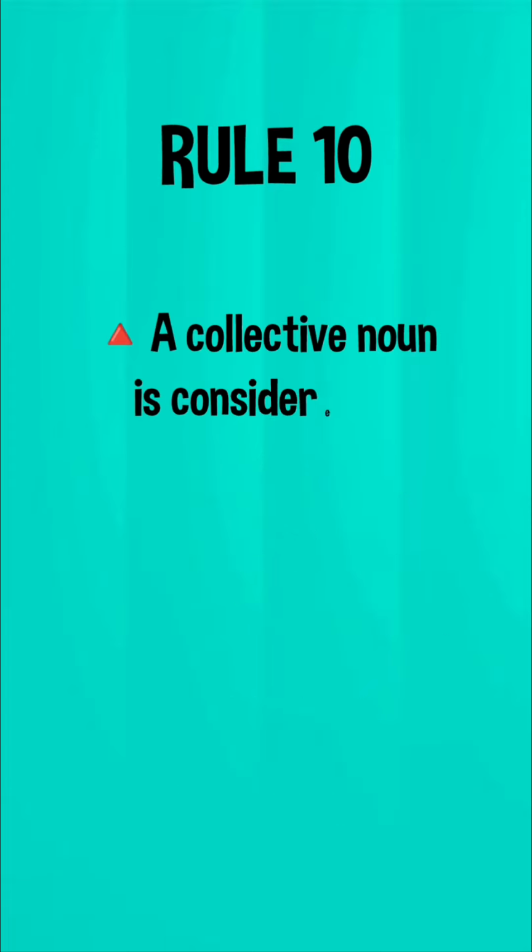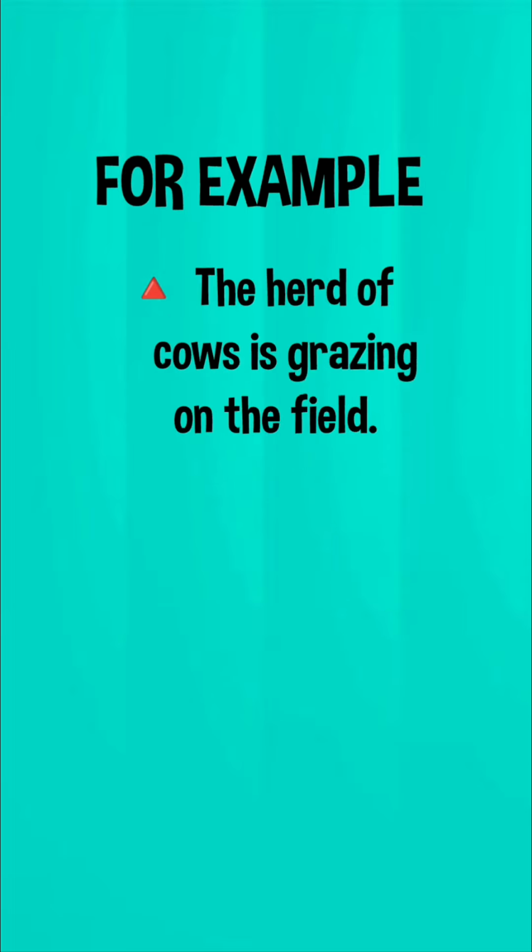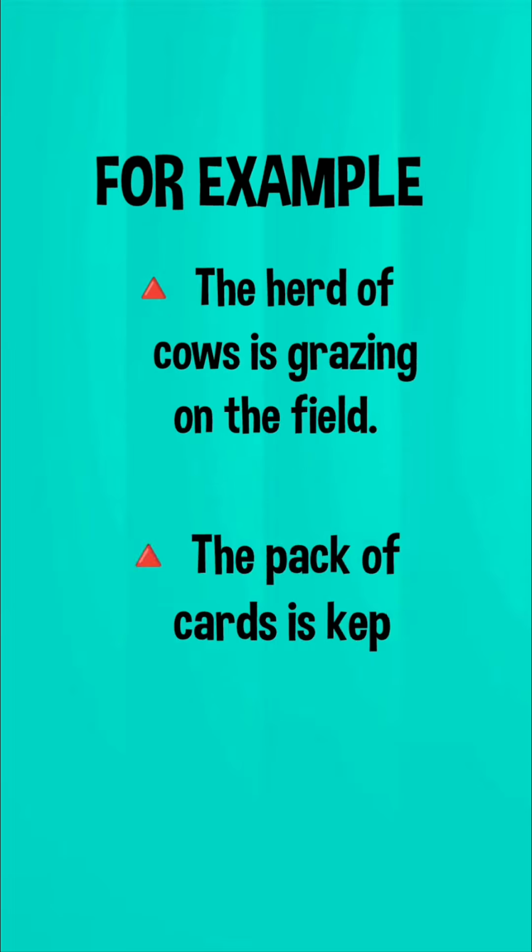Rule number 10. A collective noun is considered as a single unit, so the verb used is singular. That means जितना भी collective noun है उसे singular assume किया जाता है. For example, the herd of cows is grazing on the field. The pack of cards is kept on the table.